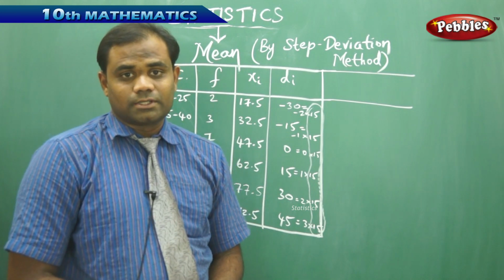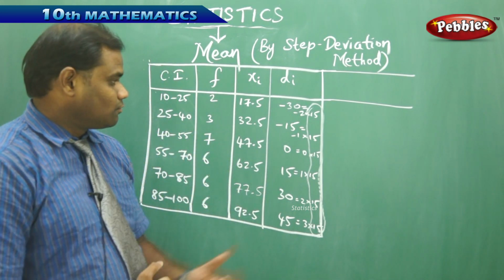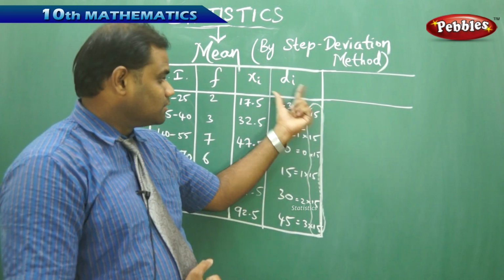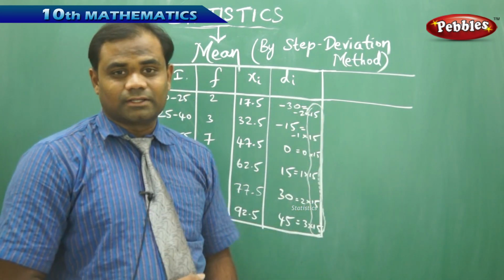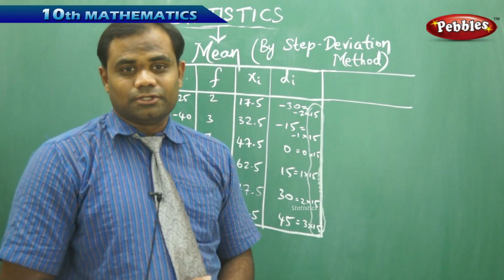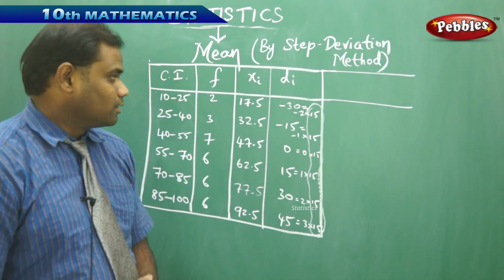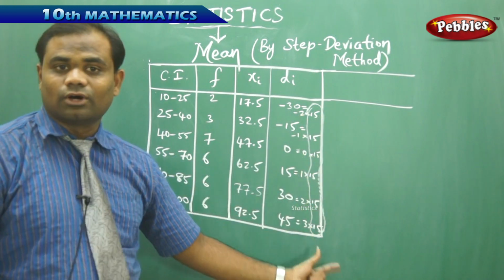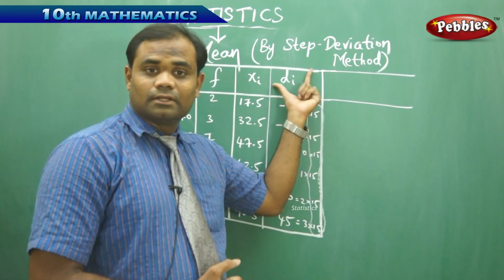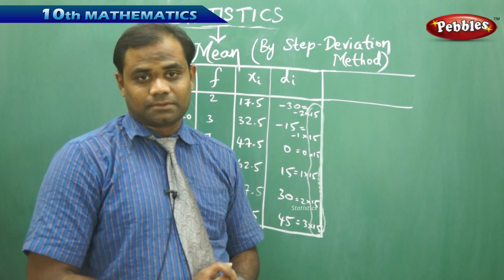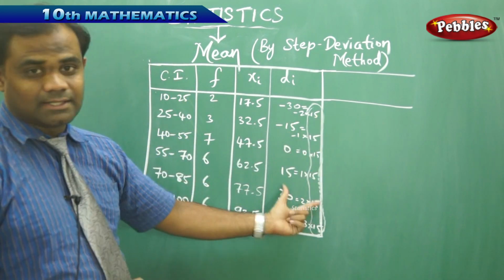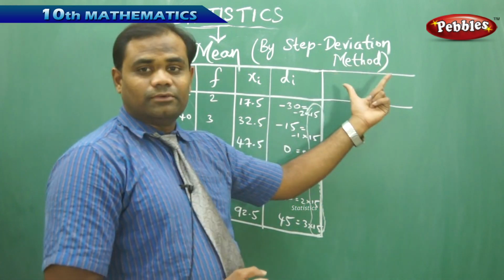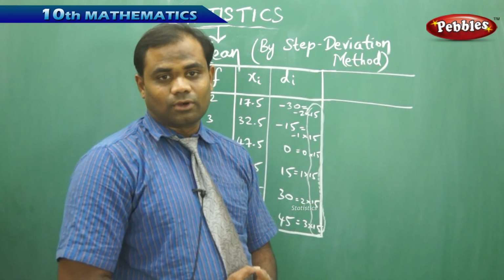So let's see how the step deviation method can be used for these kinds of problems which give the deviation with a common factor. If we do not get the common factor, it is not advisable to use the step deviation method for problems which do not have a common factor in their column of di's, that is, deviations. Because we have the common factor 15 in each of the cases of di's here, I can apply the step deviation method for this example problem.